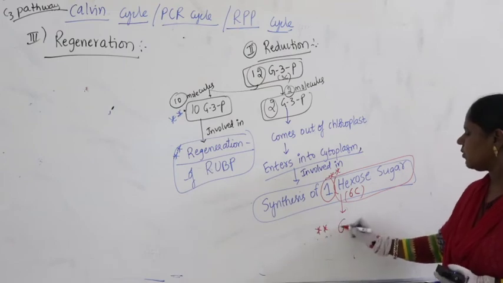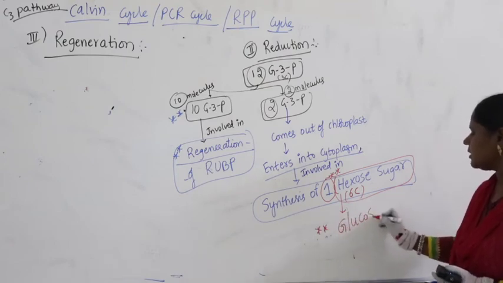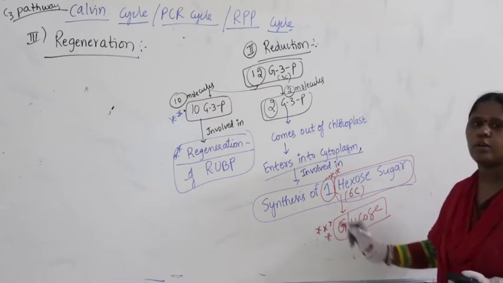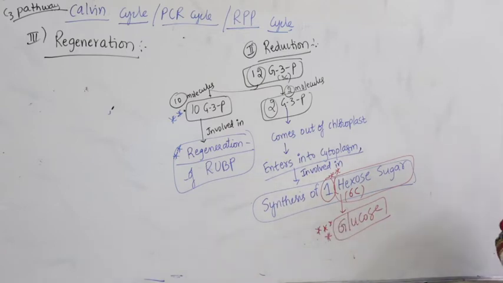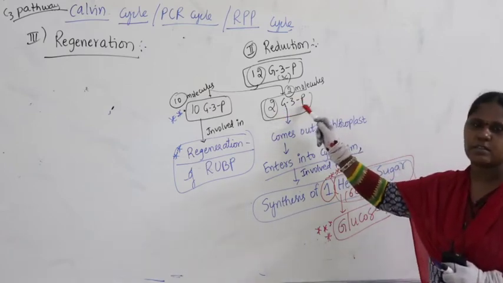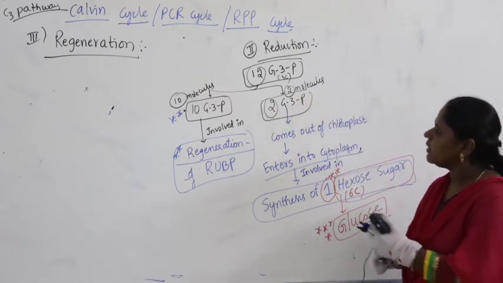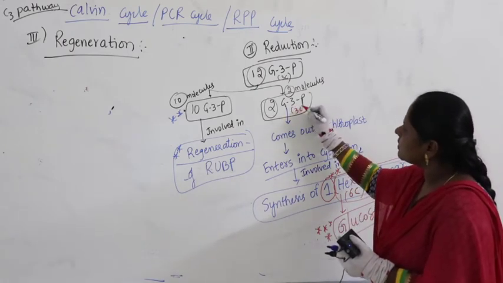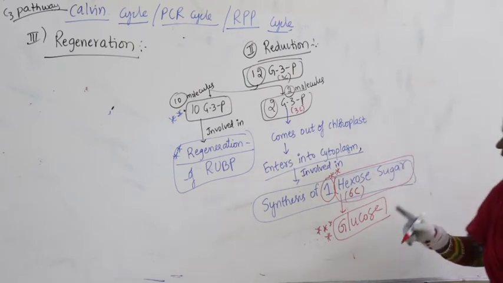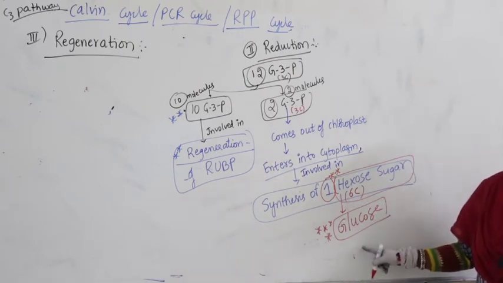Here it is glucose. You will get a question on how many G3P molecules are involved. G3P has 3 carbons. 2 3s are 6 carbons. 6 carbons means 1 hexose, and 1 hexose means 1 glucose.